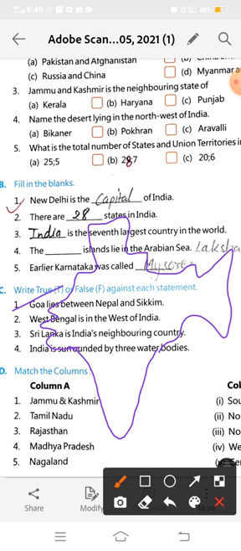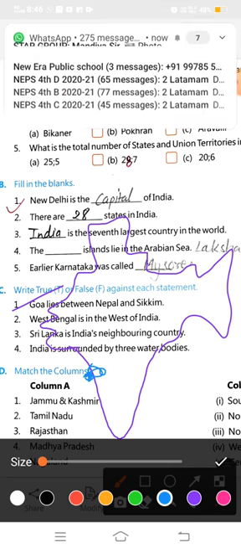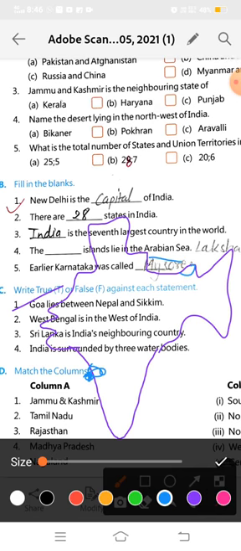We have Goa here, and the statement is saying that Goa lies between Nepal and Sikkim. Here is Nepal and here is Sikkim. So this statement is true or false? This is false. Okay, because Goa is lying here and Nepal and Sikkim are lying here. So this statement is false.